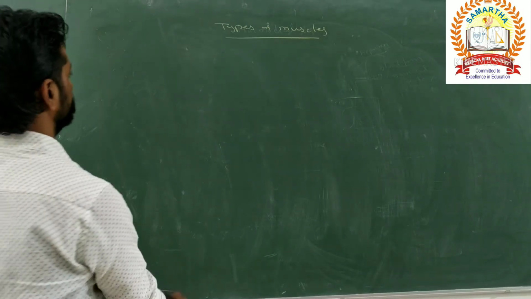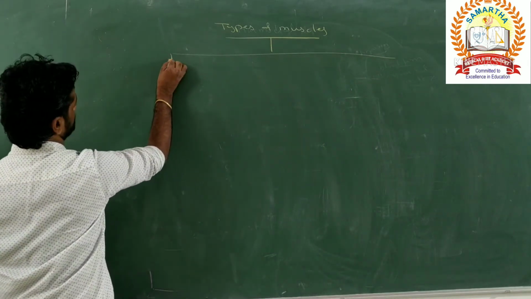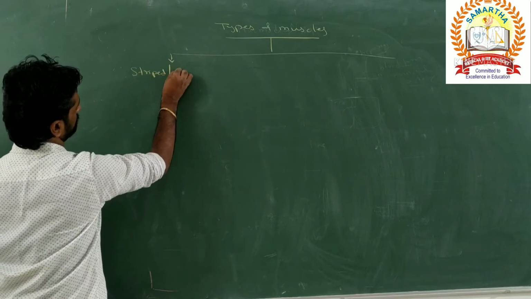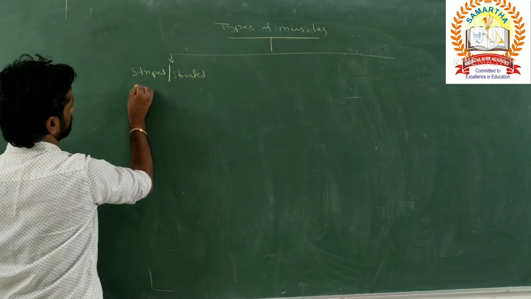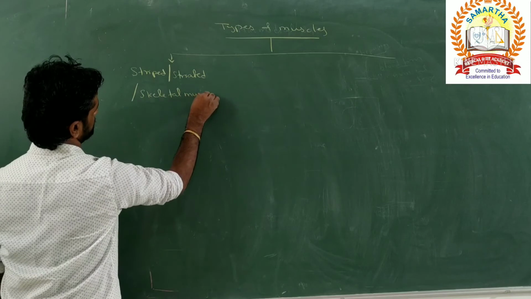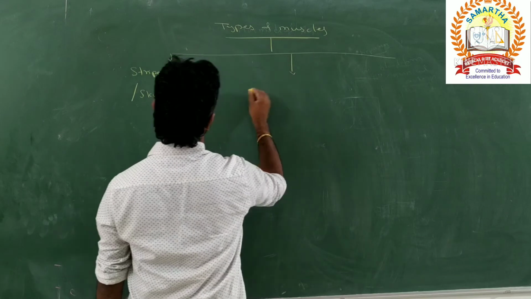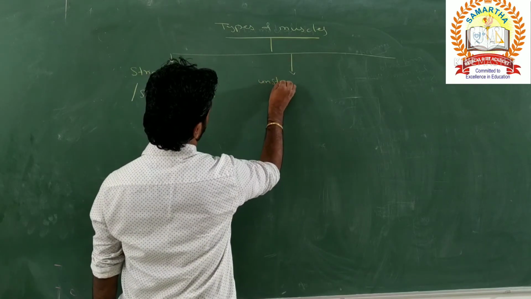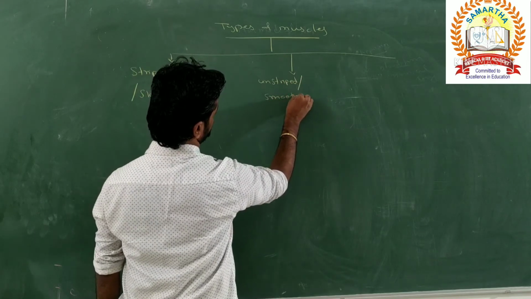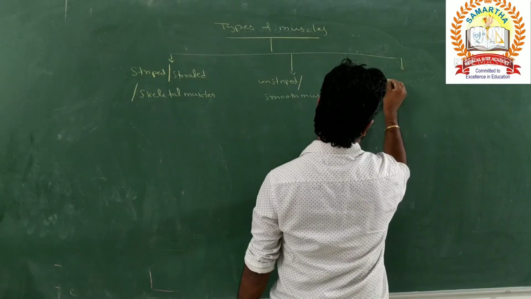So we know that there are three types of muscles. What are the three types of muscles? The first one is striped muscle or striated muscle, also called skeletal muscle. This is one type of muscle. The next type is unstriped or smooth muscle. The next type of muscle is cardiac muscle.